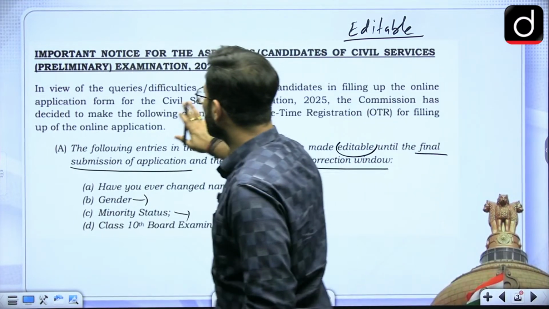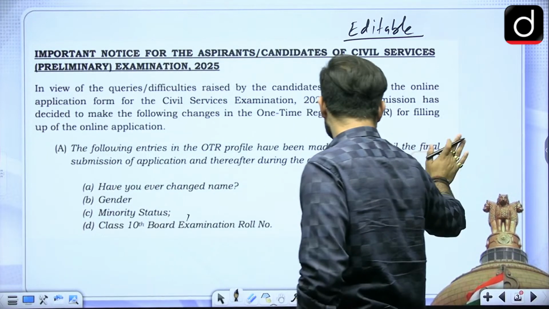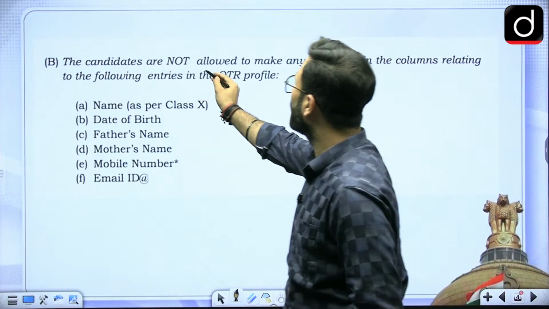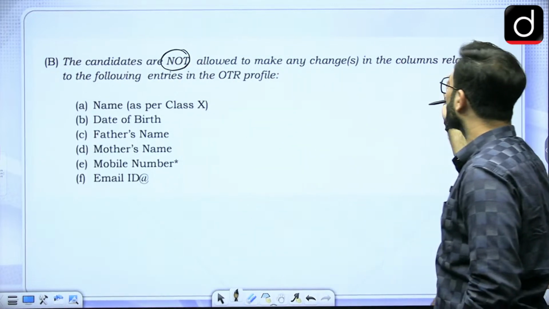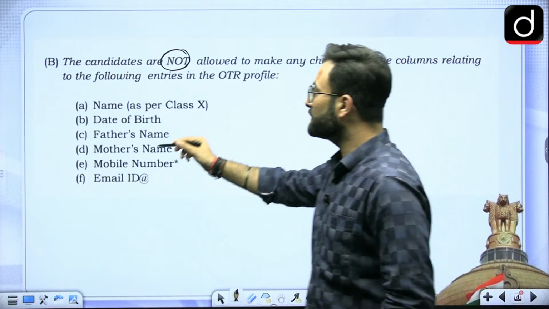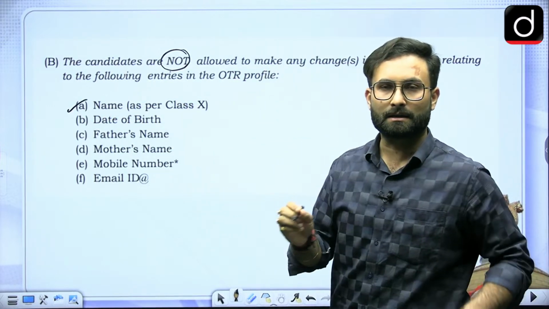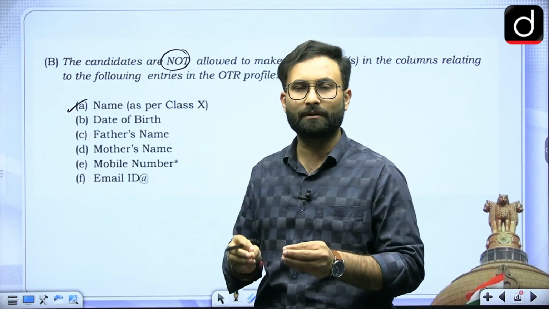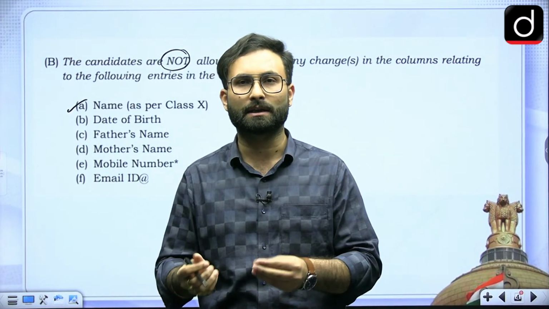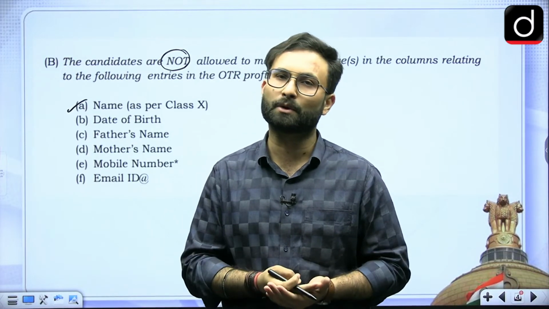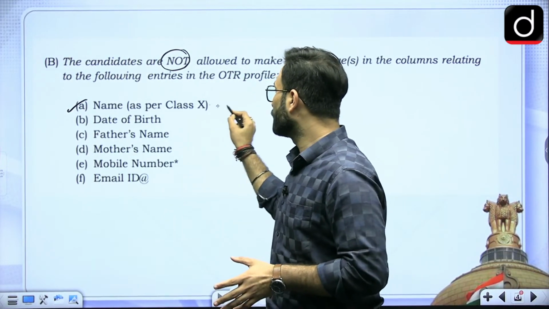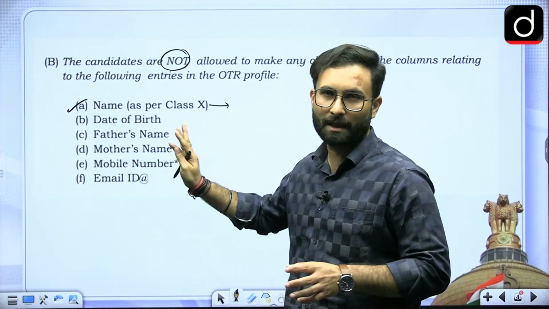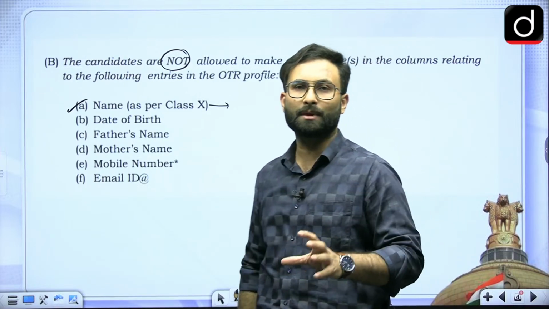Other than that, UPSC has said that there are some sections which you cannot change. This is something which is already there. If you can see this, candidates are not allowed to make any changes in the columns related to the following entries: name as per the class 10 certificate. For the first time when you filled your OTR, you must have been cautious about it, because you knew that this is just a one-time registration. After that you won't be able to make any change. So obviously you must have written your name correctly, date of birth correctly, father's name, mother's name, mobile number, and email ID. In that, you may not be able to make any change.